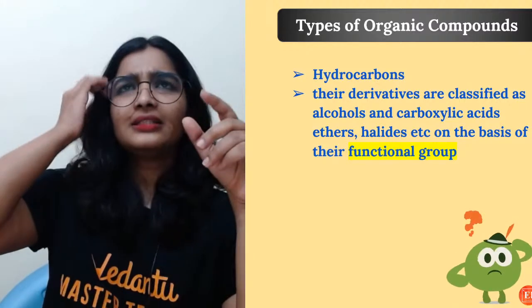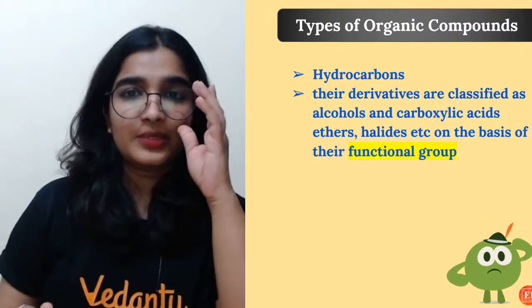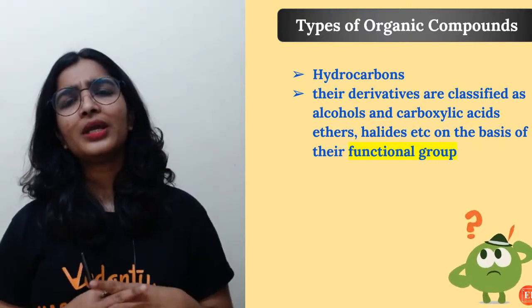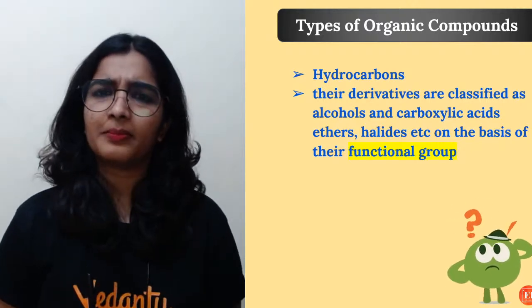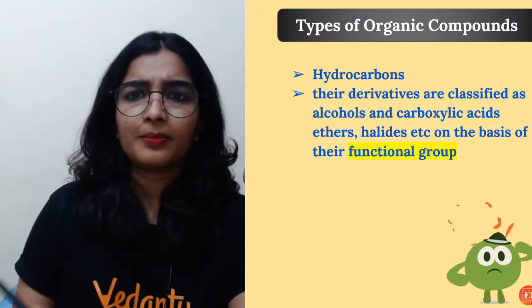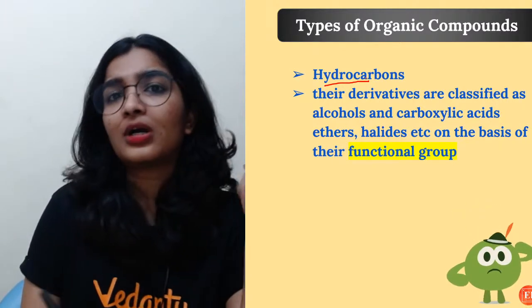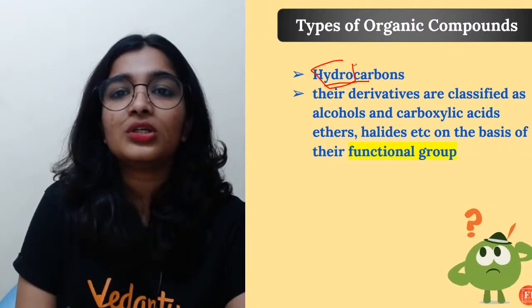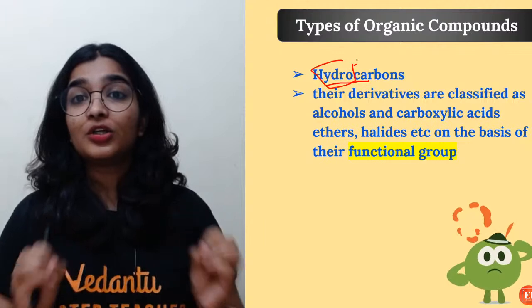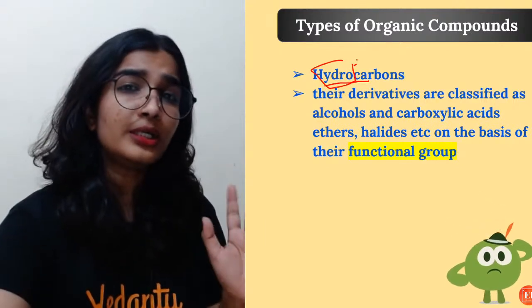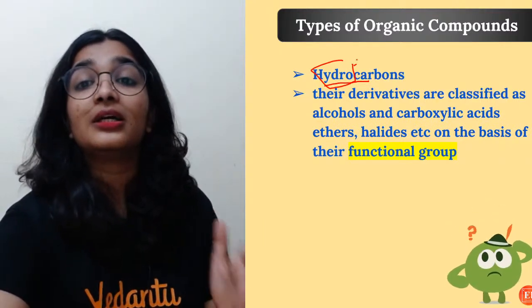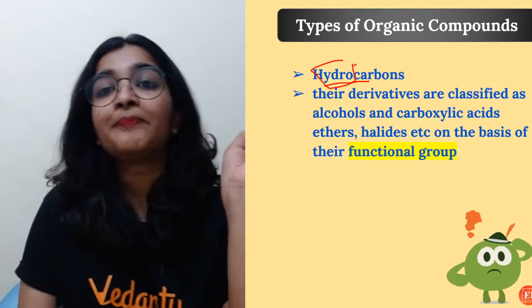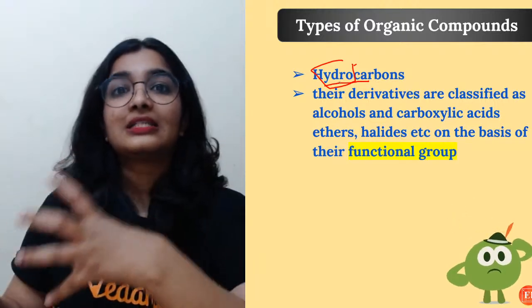So, in the last session, that is yesterday's session, we studied about the unique nature of carbon, right? Today we'll study about types of organic compounds. Yesterday I told you about hydrocarbons, right? What are hydrocarbons? If you split it, hydrogen and carbon: the carbon compounds containing only hydrogen and carbon are called hydrocarbons. Their derivatives are classified then.